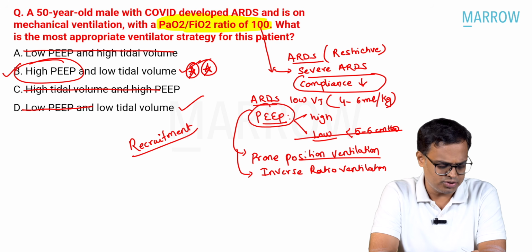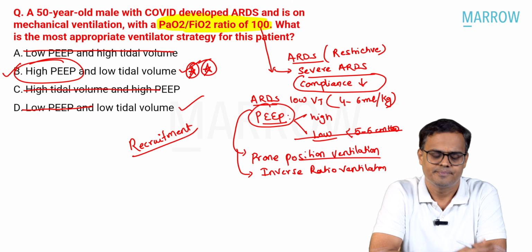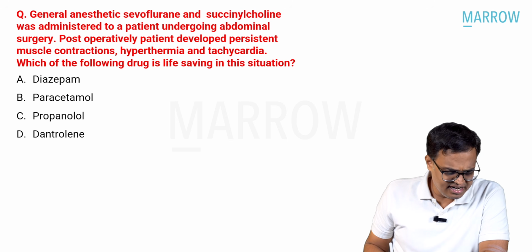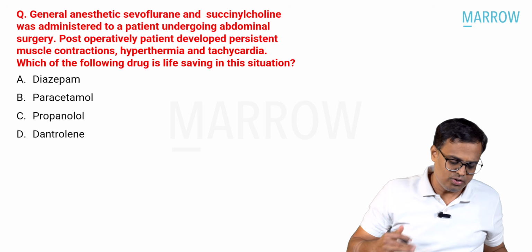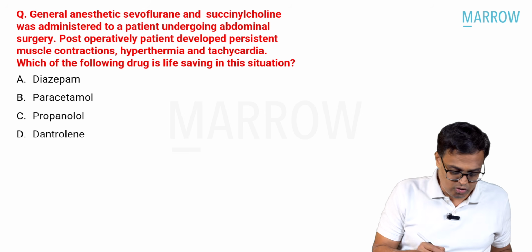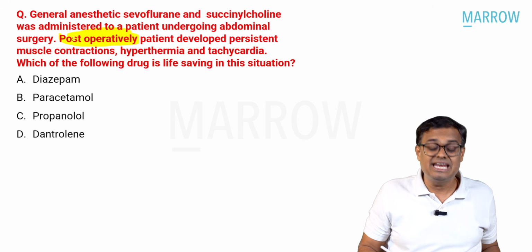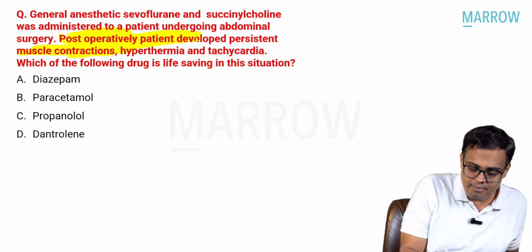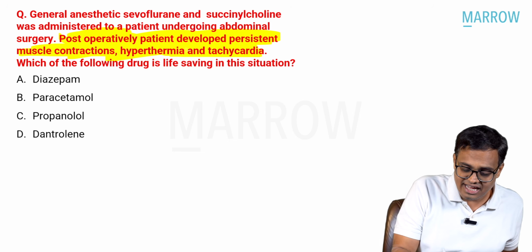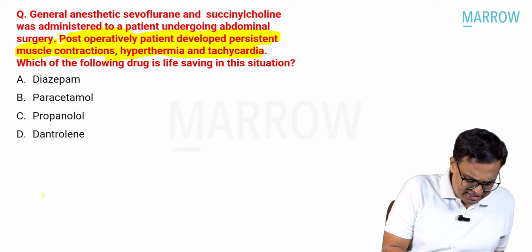Okay, so that's the first question for you. The answer is high PEEP and low tidal volume. Shall we see the second question? The second question that has been asked: general anesthesia with sevoflurane and succinylcholine was administered to a patient undergoing abdominal surgery. Post-operatively, the patient developed persistent muscle contractions, hyperthermia and tachycardia. Which of the following is the lifesaver in this situation?